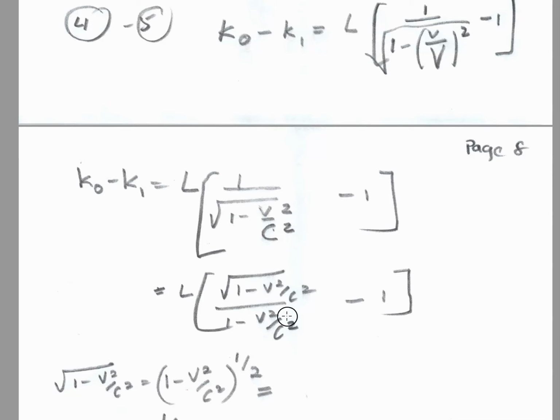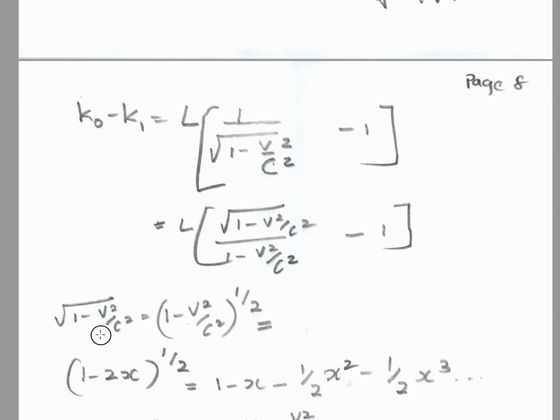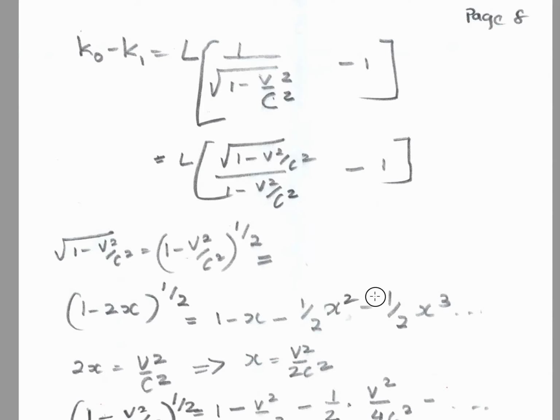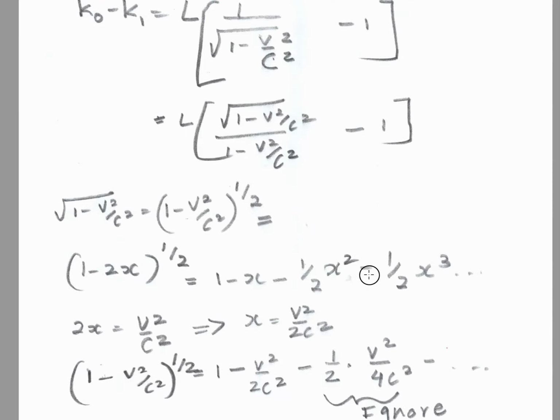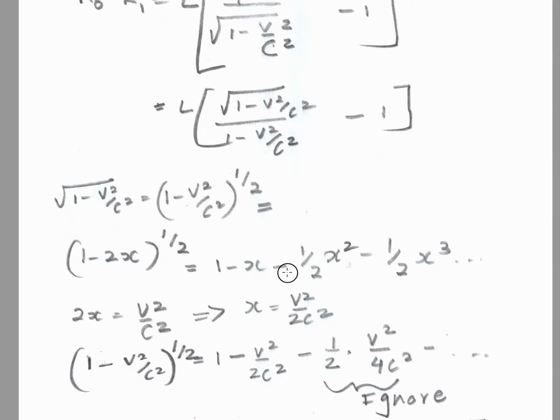So that goes up there, and 1 minus v squared over c squared comes here. Now the square root of 1 minus v squared over c squared is 1 minus v squared over c squared to the power half. And this Taylor expansion, I think, is: 1 minus 2x to the power half is equal to 1 minus x minus half x squared minus half x cubed, etc.